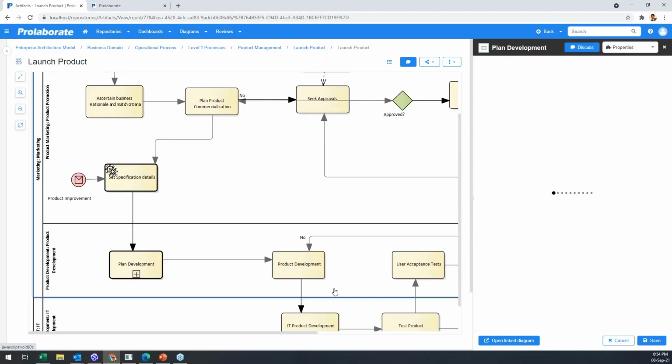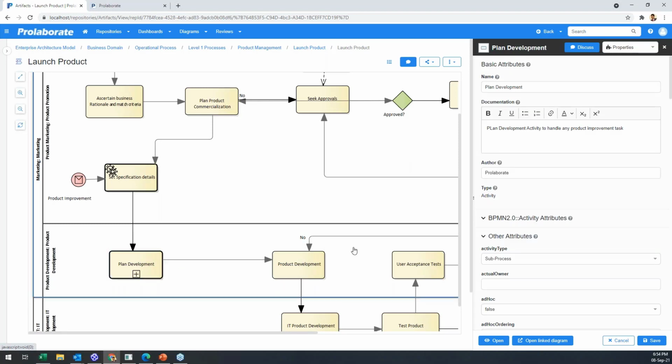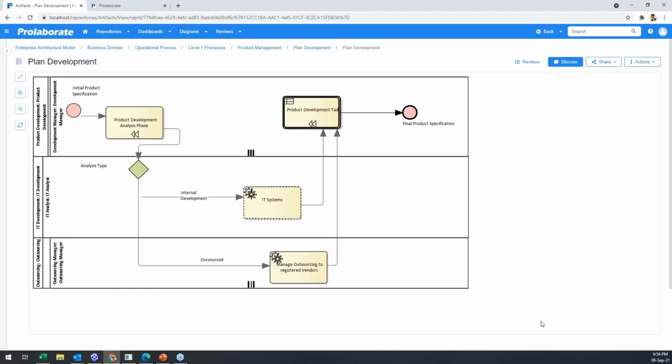So what you could do now is, if it is a composite object which you want to drill down into and look at a view, double click, which is obviously not obvious. EA users will easily know, but nobody else will. So what we have done is introduce a capability where you see a clear button on the object, showing whether there is a sub process under it. You just click on it and you are here.